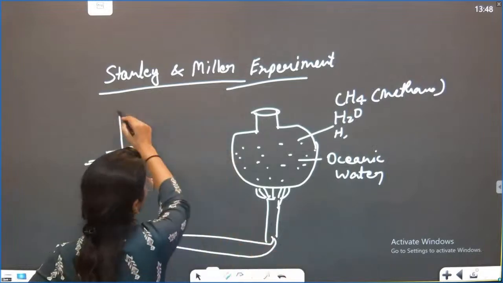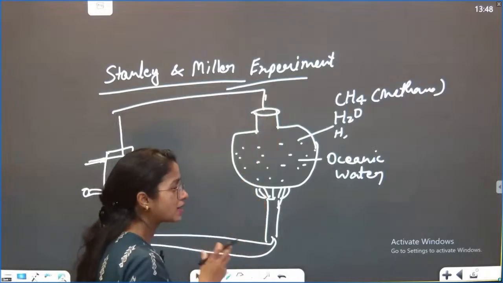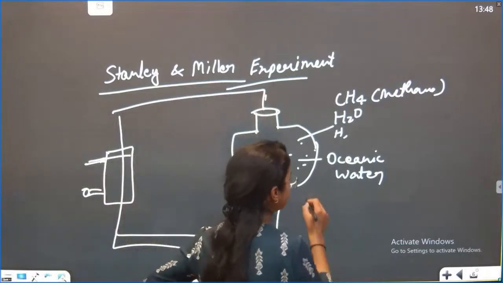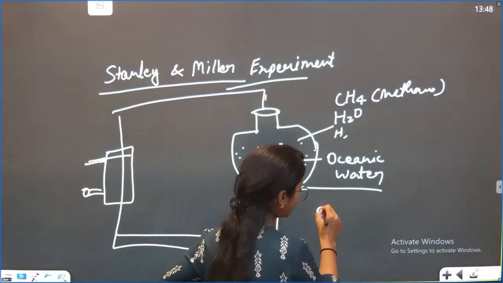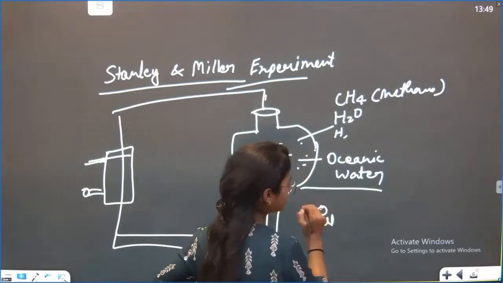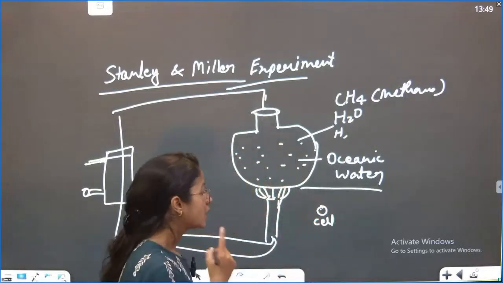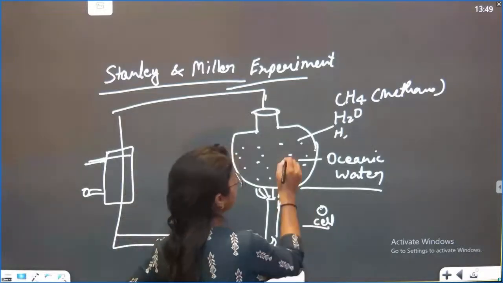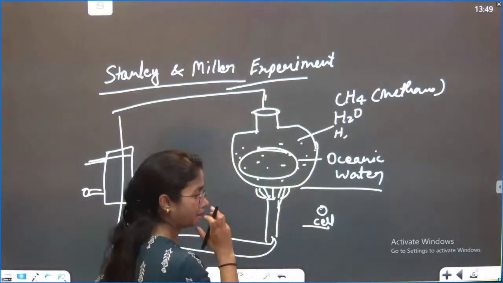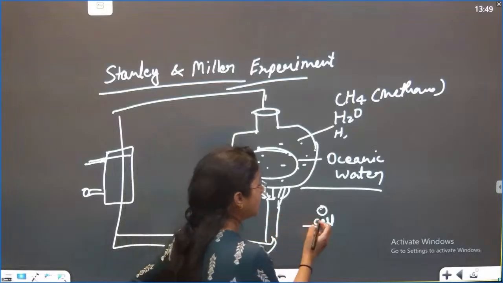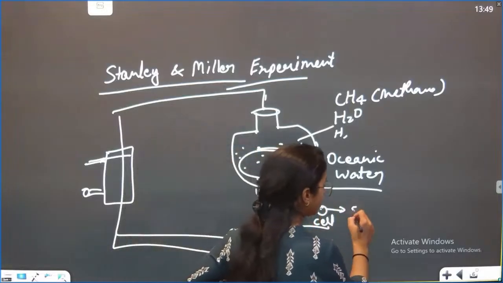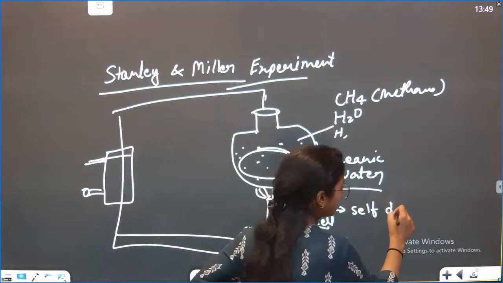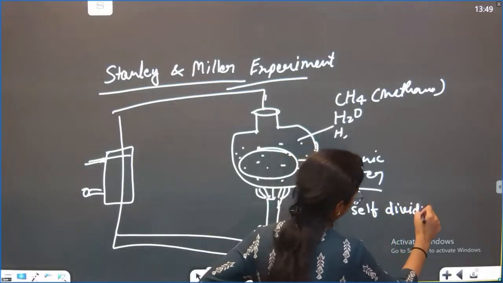He created the whole experiment, and they saw that a kind of cell had been formed. A kind of cell has been formed in that scenario, in that jar, in that beaker, that has the self-dividing capacity.